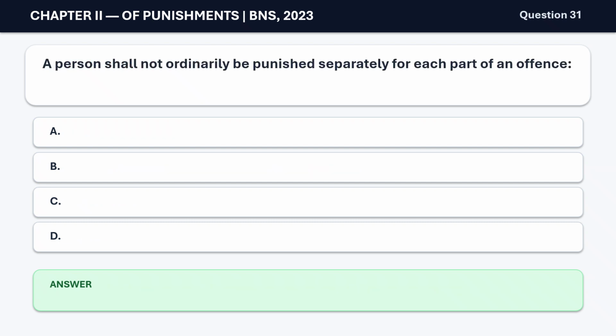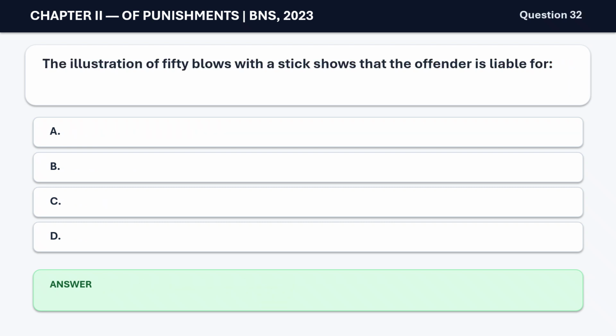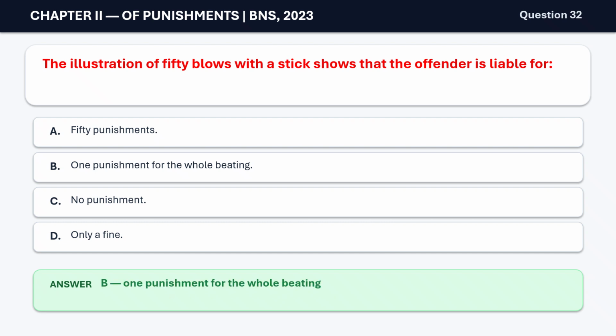Question 31. A person shall not ordinarily be punished separately for each part of an offence. A. unless expressly provided by law, B. in every case, C. only in murder cases, D. only if the victim is the same. The correct answer is A. unless expressly provided by law. Question 32. The illustration of 50 blows with a stick shows that the offender is liable for A. 50 punishments, B. 1 punishment for the whole beating, C. no punishment, D. only a fine. The correct answer is B. 1 punishment for the whole beating.